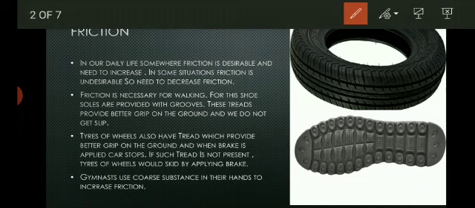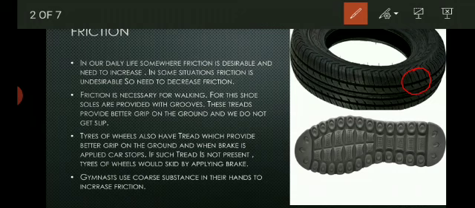Tires of wheels also have treads which provide better grip on the ground when the wheel moves and the brake is applied, so the car stops. If such treads are not present, the tires of the wheel would skid when the brake is applied. These treads are pieces of rubber on the tire. When the wheels move, these treads get eroded by the friction. Sometimes it is required to change the tire or retread the tire again.